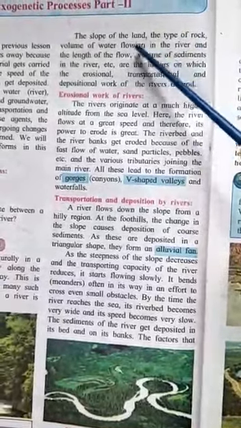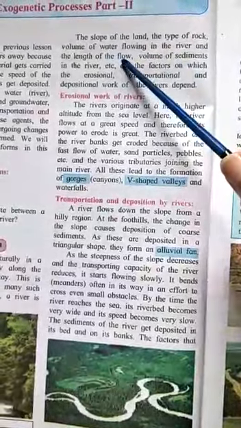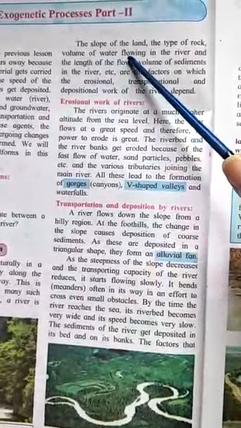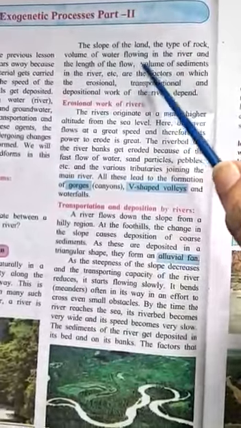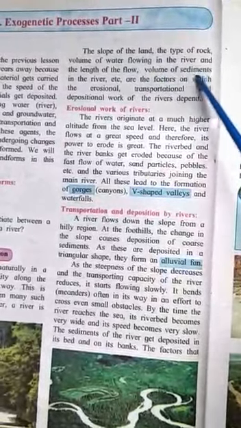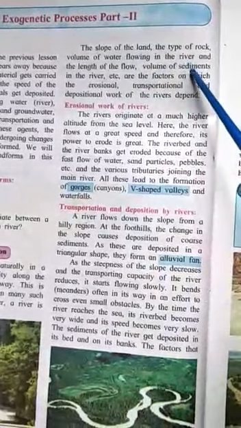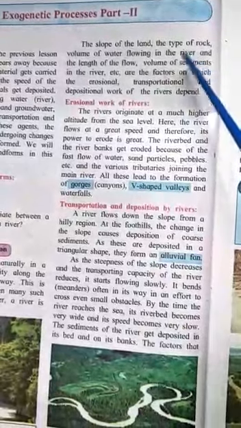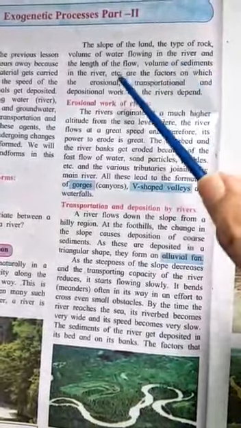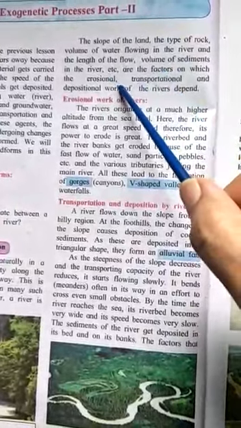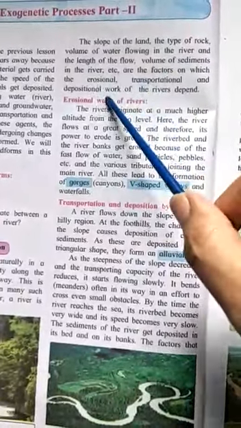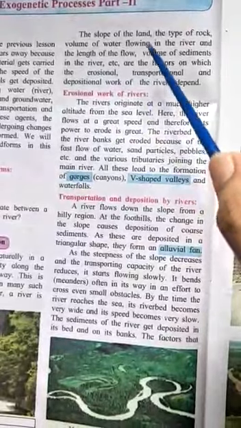What is the slope of the land, how much water is flowing in the river, how long the river is, and the volume of sediments. Sediments are the stones or particles which are carried in the water. That is the volume of the sediments in the river. So, all these are the factors which will decide the erosion, transportation, and deposition of the rivers.